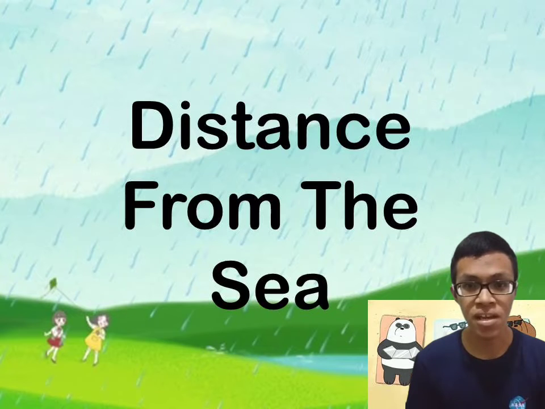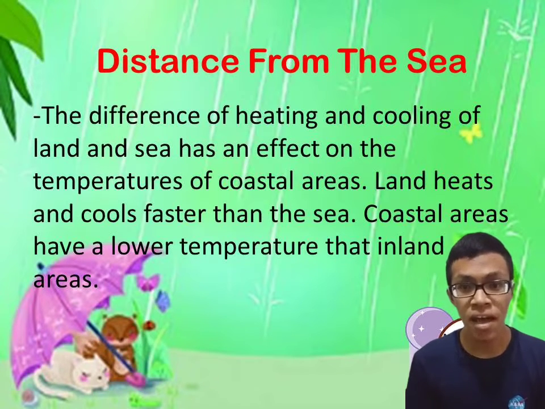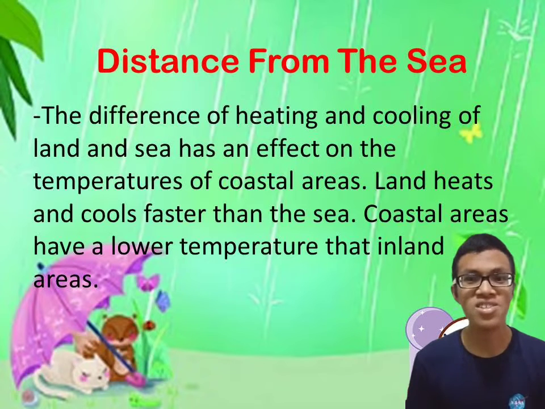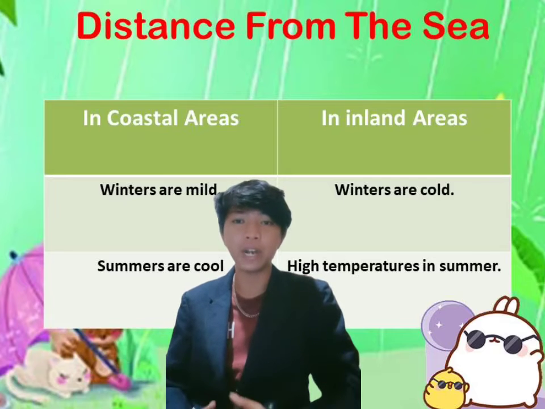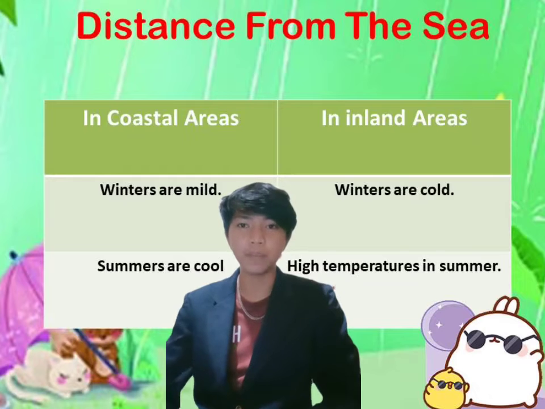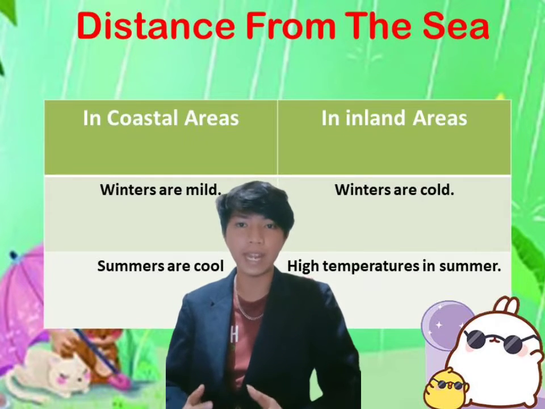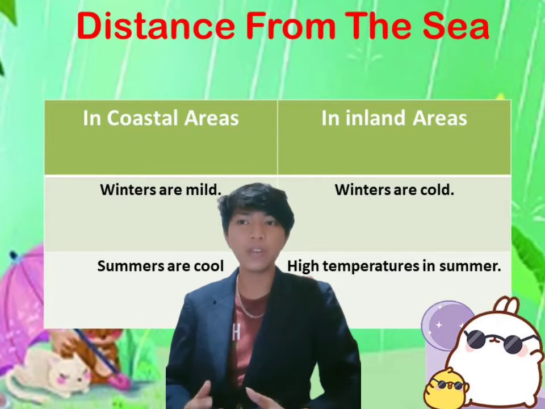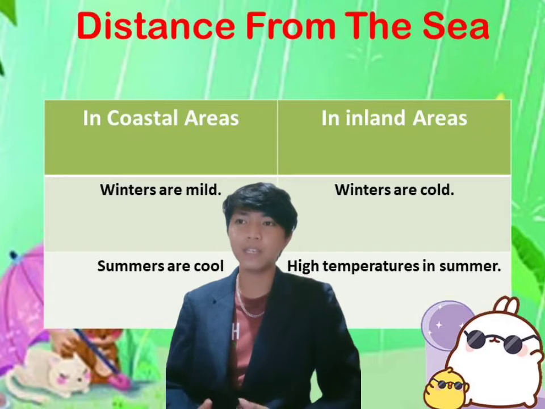While for the distance from the sea, coastal locations tend to be colder in summer and warmer in winter than places inland at the same latitude and altitude. In coastal areas, winters are mild and summers are cool. In inland areas, winters are cold and summers have high temperatures. So this means that oceans heat up and cool down much more slowly than land. This means that coastal locations tend to be cooler in summer and warmer in winter than places inland at the same altitude and latitude.